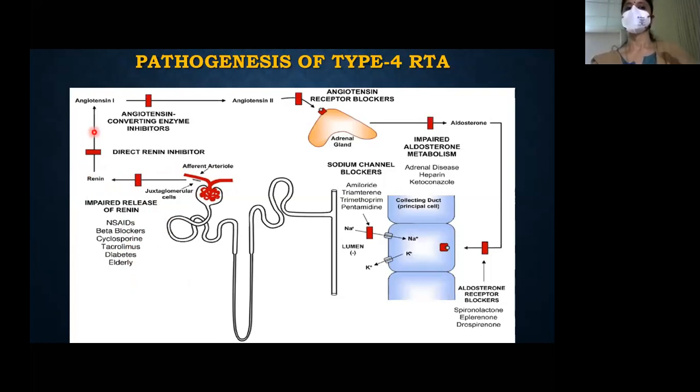This is angiotensinogen converted by renin to angiotensin 1 to angiotensin 2, where you can use the ACE inhibitors like enalapril, etc., which can also cause hyperkalemia and RTA.